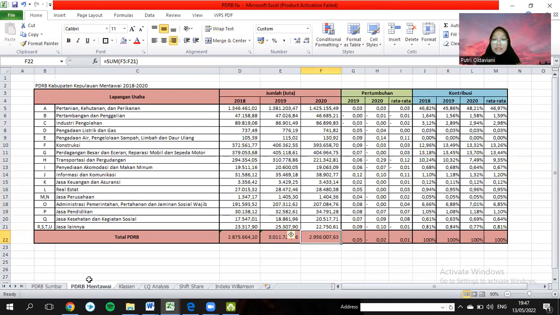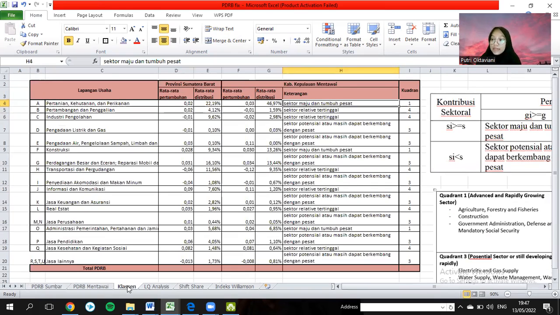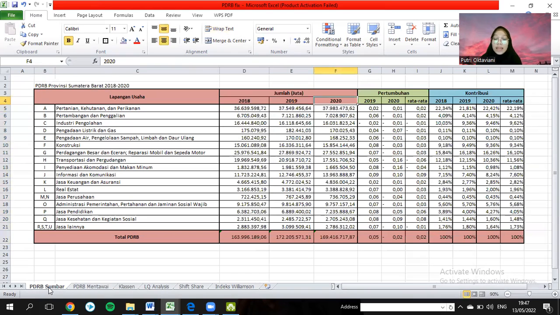And also for Mentawai City, data in 2018, 2019, and 2020. So before we get into Klassen, we must know West Sumatra province first. We will use average growth and average contribution.